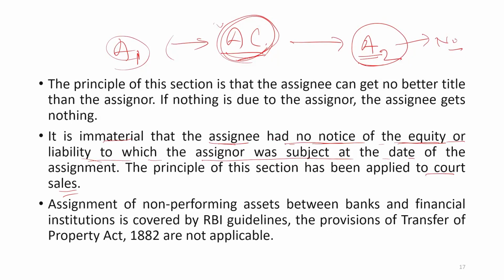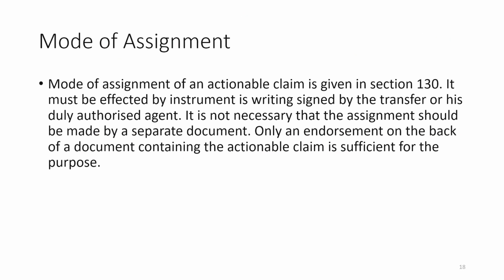Assignment of non-performing assets between banks and financial institutions is covered by RBI guidelines. The provisions of the Transfer of Property Act do not apply in these cases. So for non-performing assets, a transaction between banks and financial institutions will not be governed by Section 130 of the TPA.